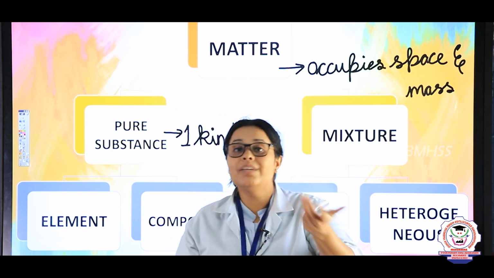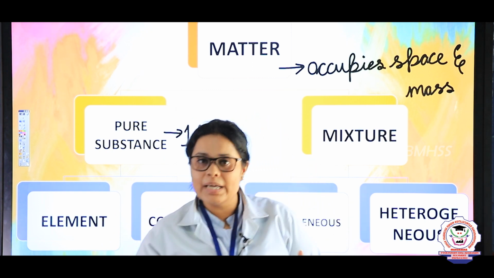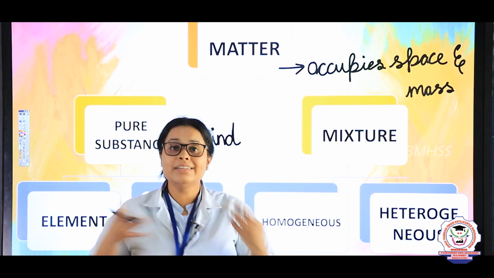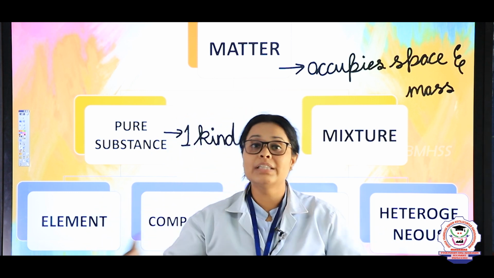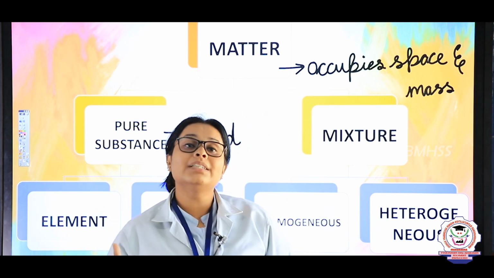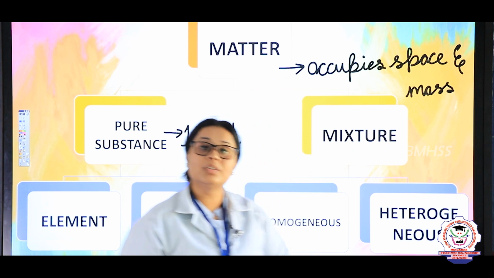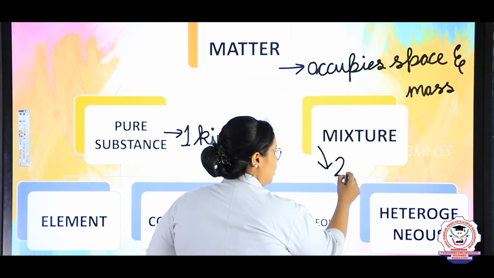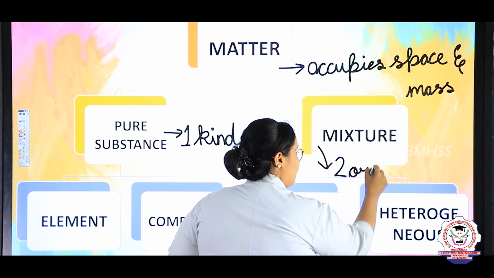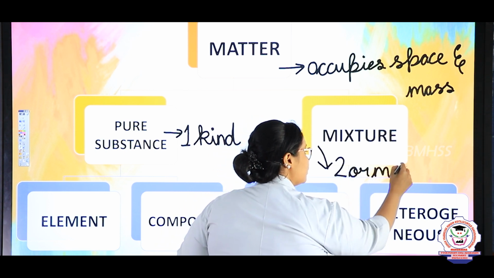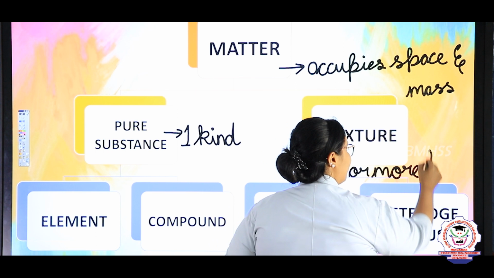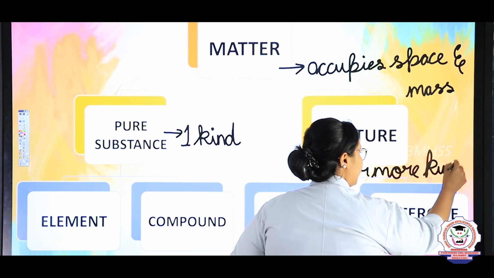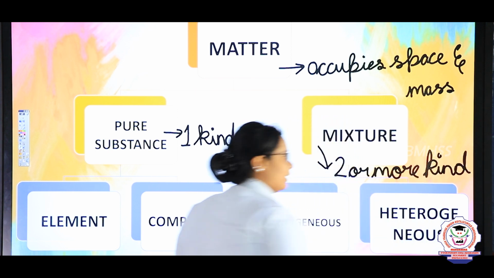In the same way, if you are talking about mixtures, the best example, can anyone tell me? Yes, the namkeen which you eat as a snack. That is a mixture. In that you can see many different things present. That is known as a mixture. So what is a mixture, children? A mixture is two or more kinds. And one kind is what, children? One kind is a pure substance.